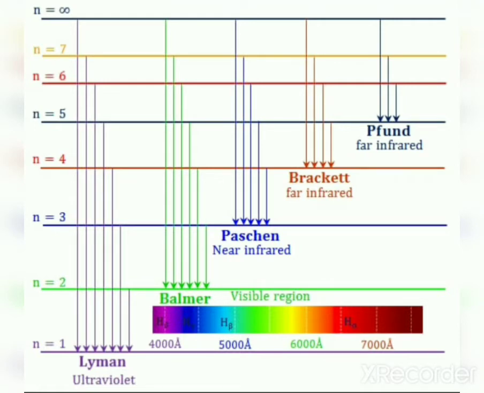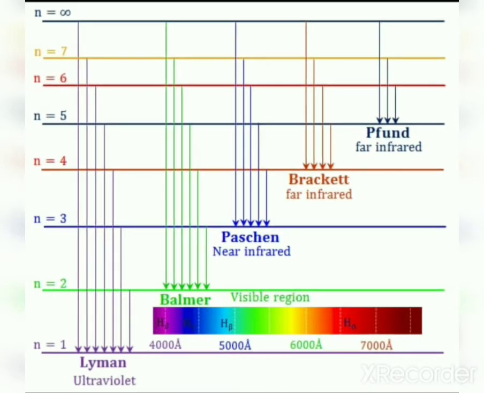That is from energy level 2, 3, 4, 5, 6, 7 etc. to the lower energy level n equal to 1. This series of lines fall in the UV region. So for Lyman series, n1 is equal to 1 and n2 is equal to 2, 3, 4, 5, 6 etc. since the transition is from n equal to 2 to 1, 3 to 1, 4 to 1 etc.